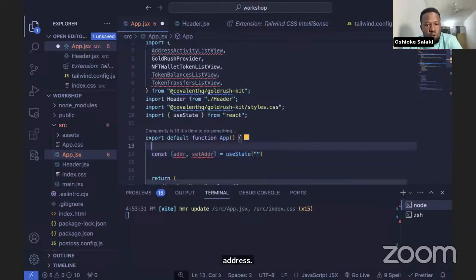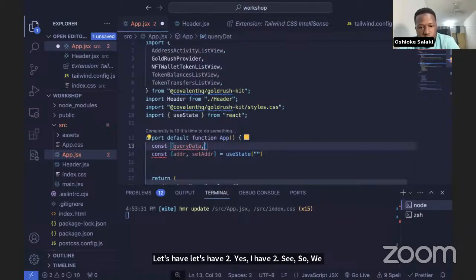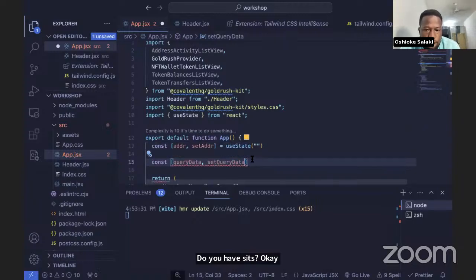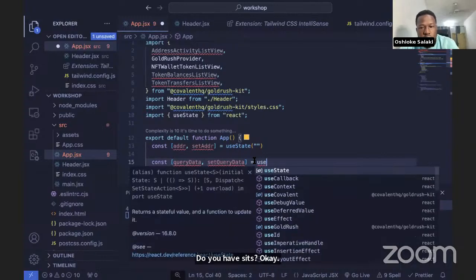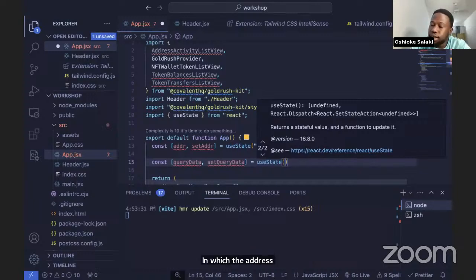No, let's have two state variables. We first have queryData, then setQueryData. QueryData is going to be the address from which the component is fetching the data.